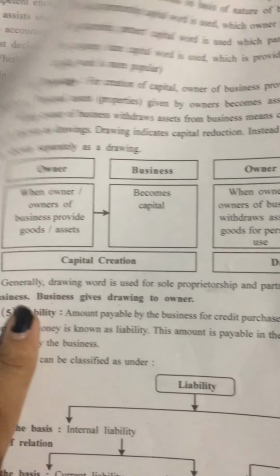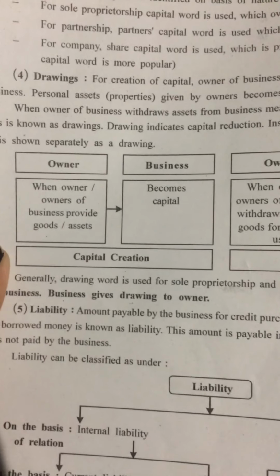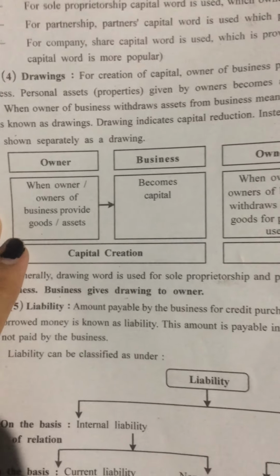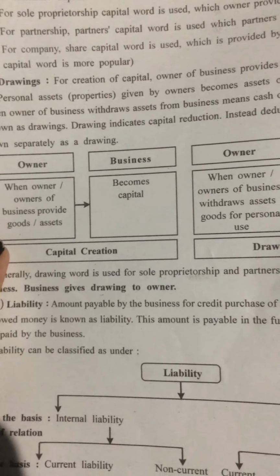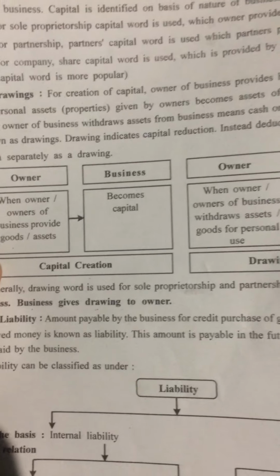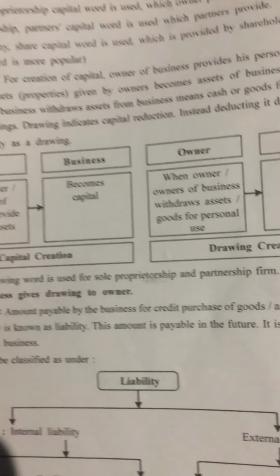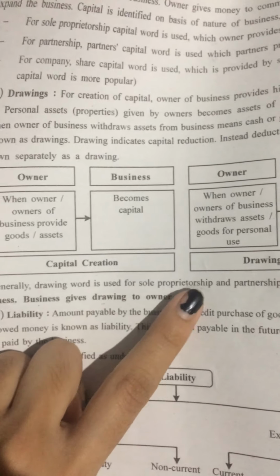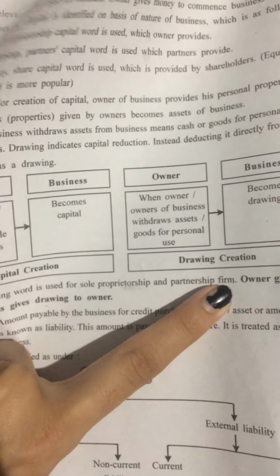So this was the meaning of drawings. Whenever the owner of the business withdraws any goods, cash or assets for his personal use, it is known as drawings. Generally the word drawings is used for sole proprietorship and partnership firms.